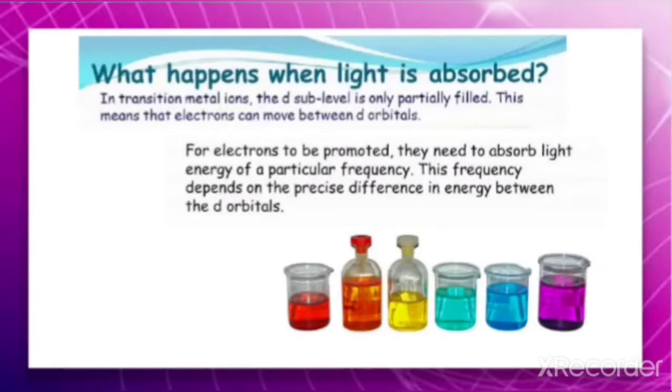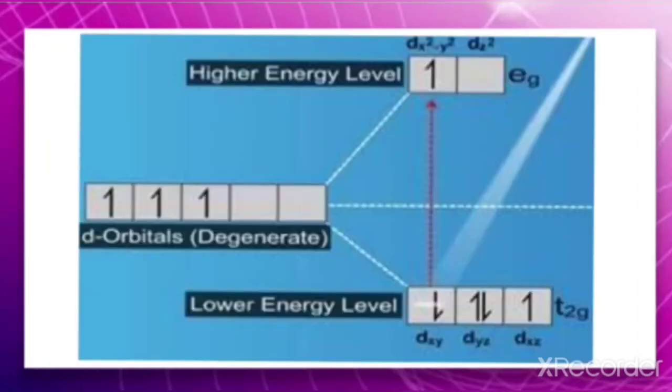As we know, transition metals and their ions have partially filled d orbitals. That means they have unpaired electrons in them. These unpaired electrons get excited from a lower energy d orbital to a higher energy d orbital, as shown in the figure here.